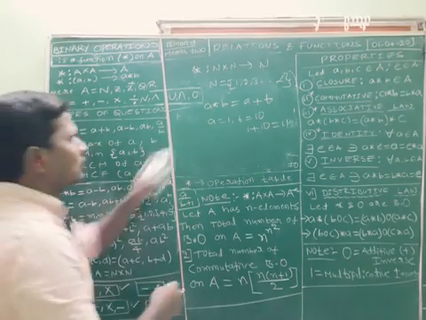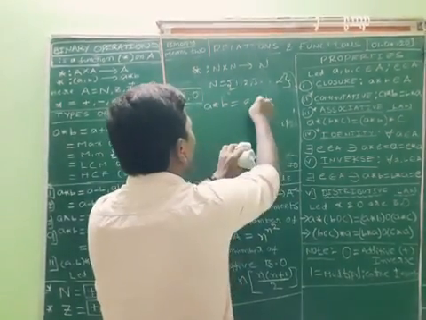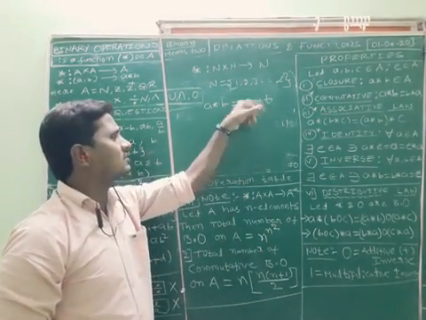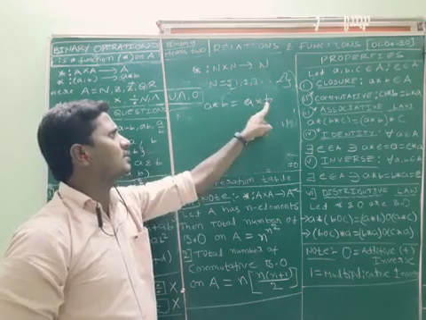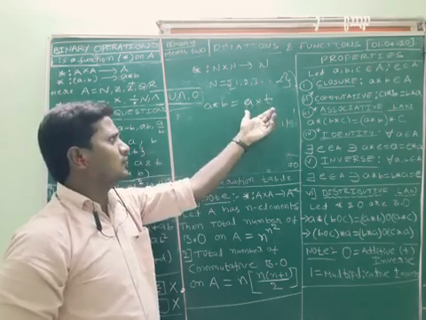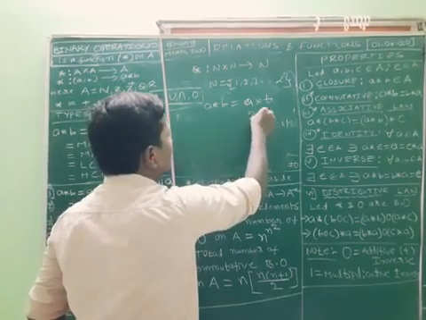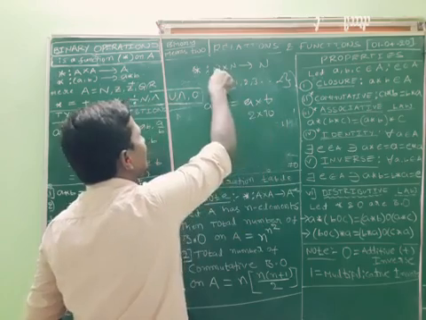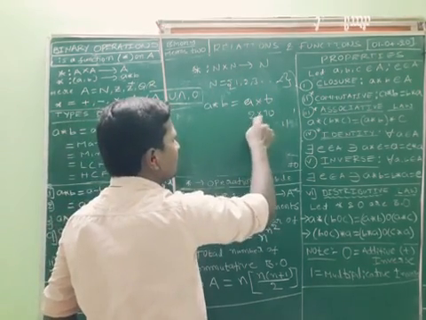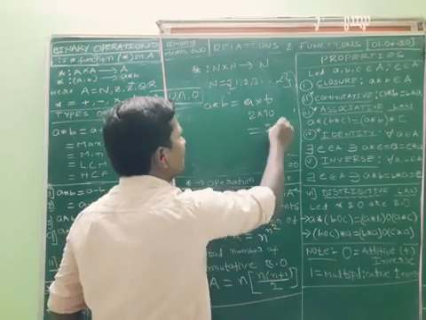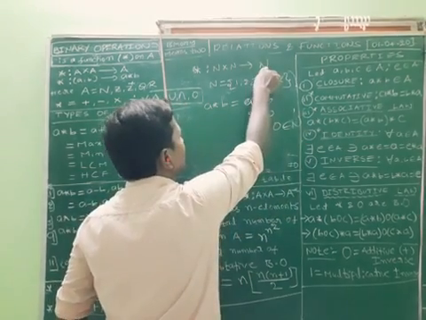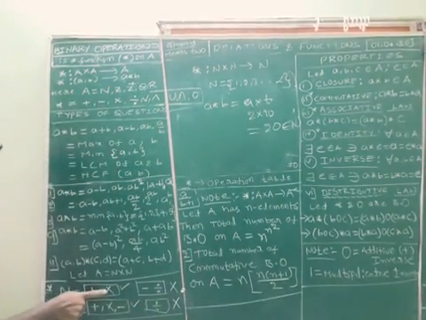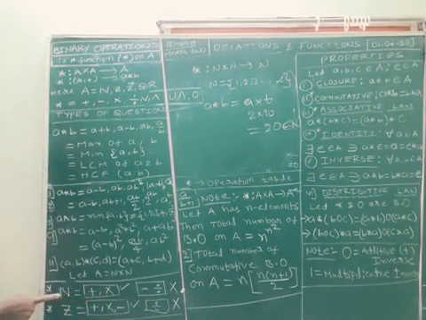In the same way, I want to define a into b. You can give some different values, like a is equal to 2 and b is equal to 10. 2 into 10 is 20. 2 and 10 are natural numbers. The input I am giving is 2 and 10, and the output is 20. 20 also belongs to the natural numbers. So into is also a binary operation on natural numbers.